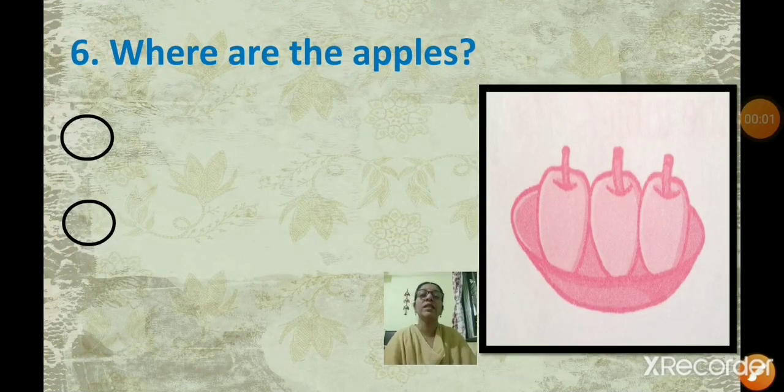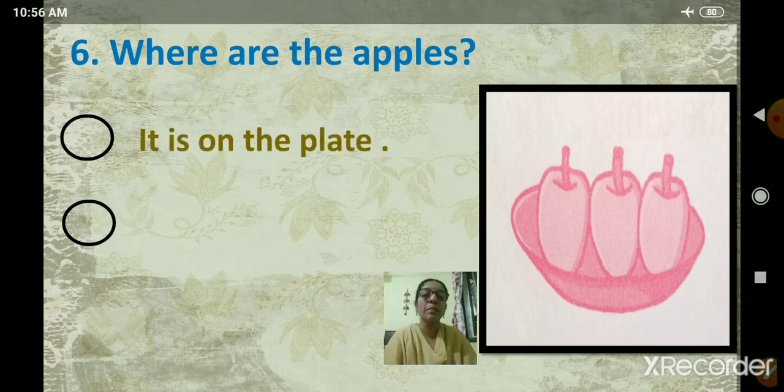Number 6 question. Where are the apples? Here you are not going to answer in short. You have to give a full sentence answer. So observe the picture properly. See where the apples are. So let us see what is there in the options.